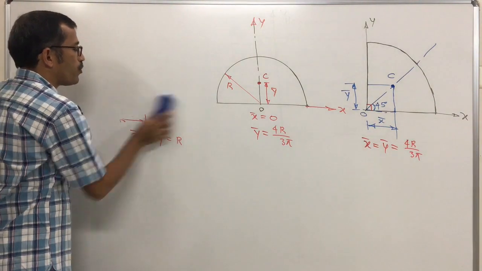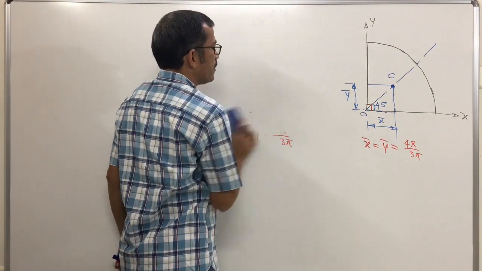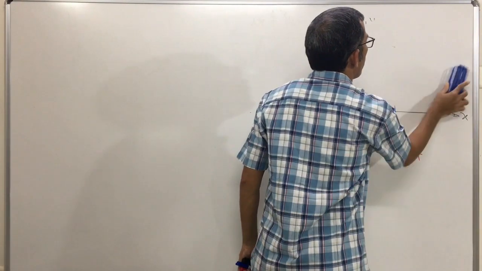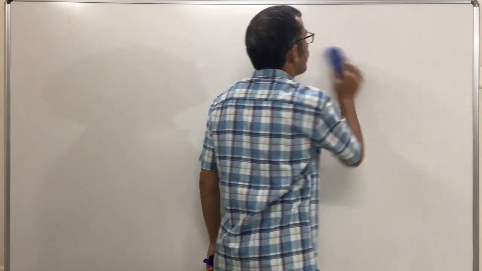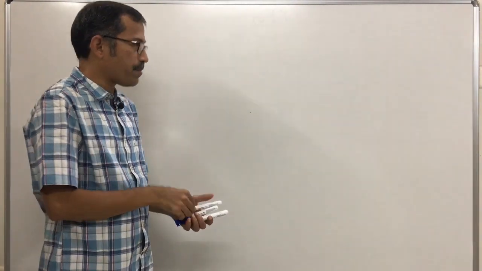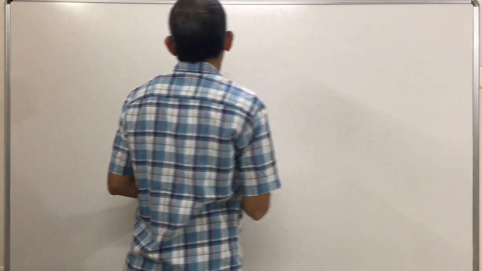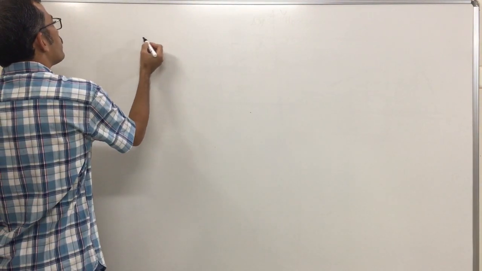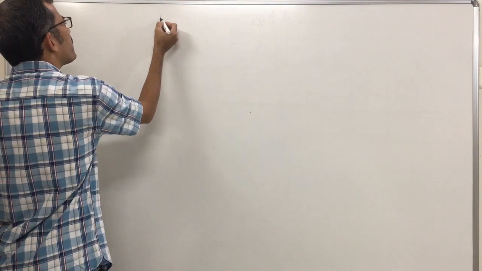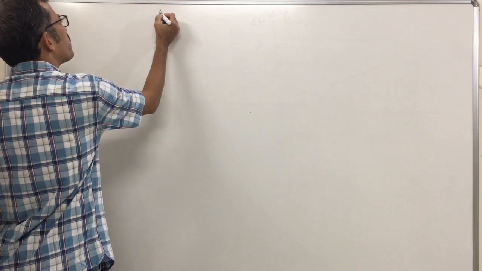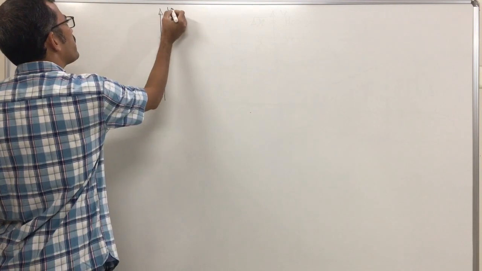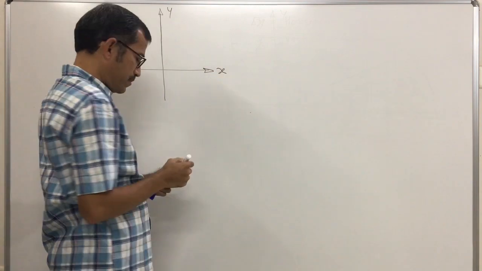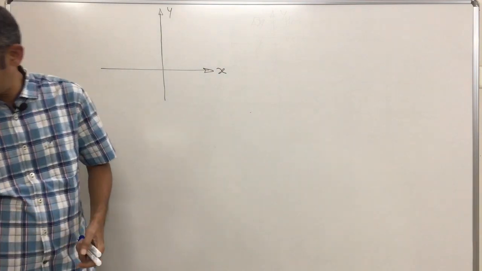Now if these components are given somewhere, have you written it? Yes. See, if this semicircular and quarter circular lamina is given like this, we will discuss first the semicircular lamina. Suppose this one is my y-axis, and this axis is the x-axis.